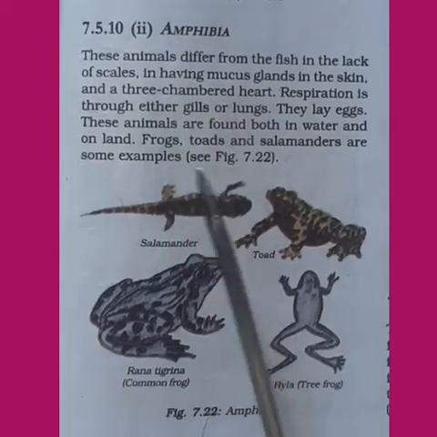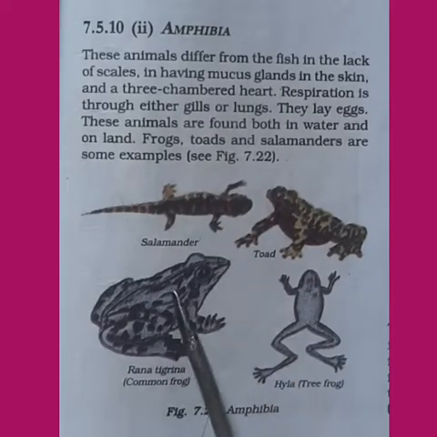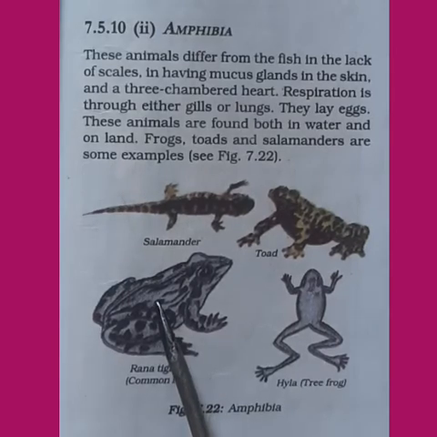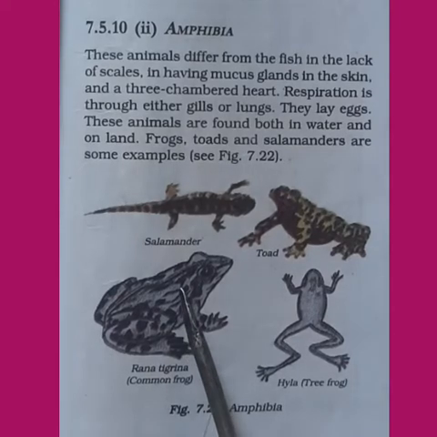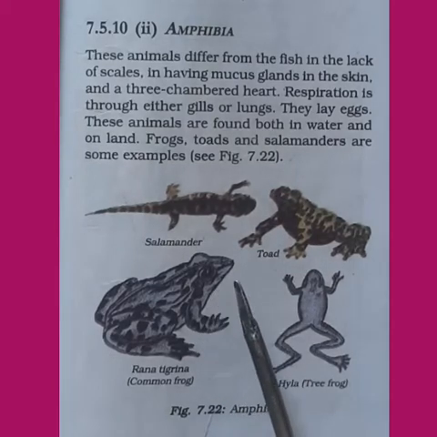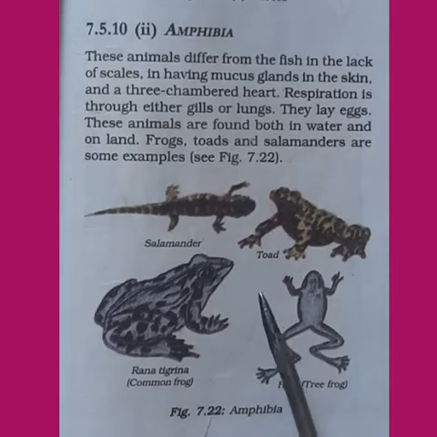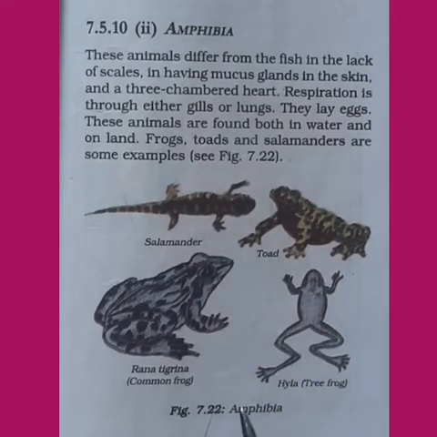Amphibia. These animals are different from those of Pisces. You know why? Because they don't have scales on their body. Instead of scales, they have mucus glands in their skin, and these animals have a 3-chambered heart. Respiration goes on with the help of gills and also lungs. These animals lay eggs. They are found both in water and on land, so they are known as amphibians. Examples are frogs, toad, salamander, hyla and so on.